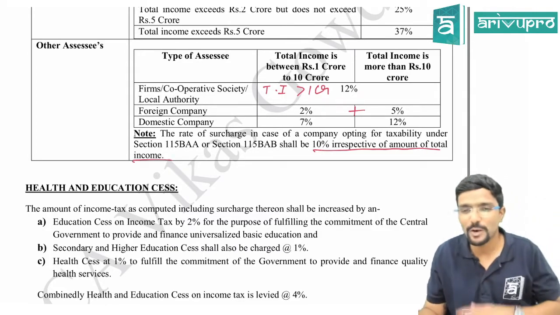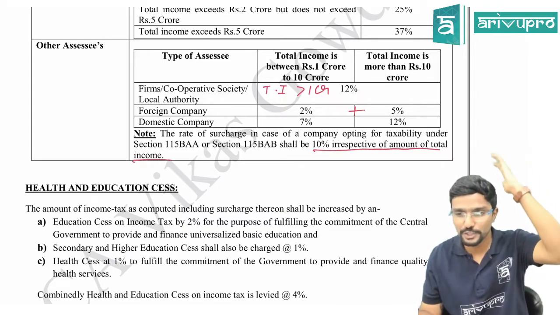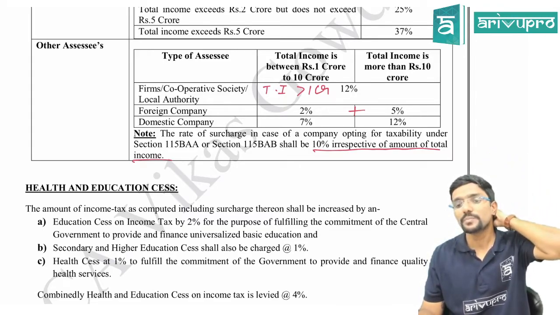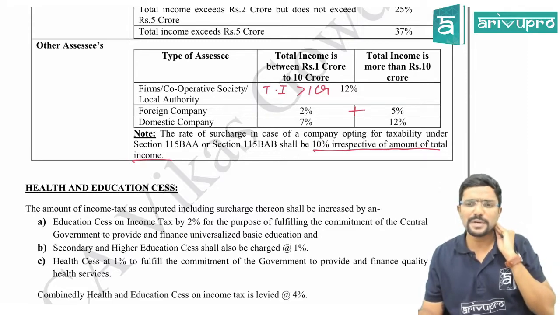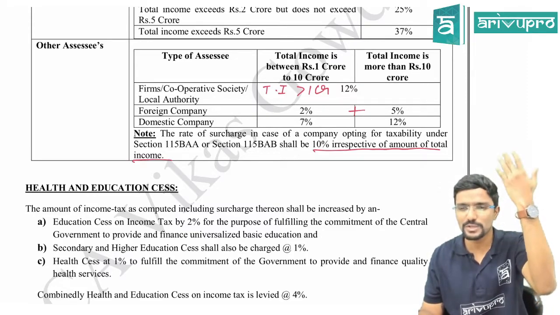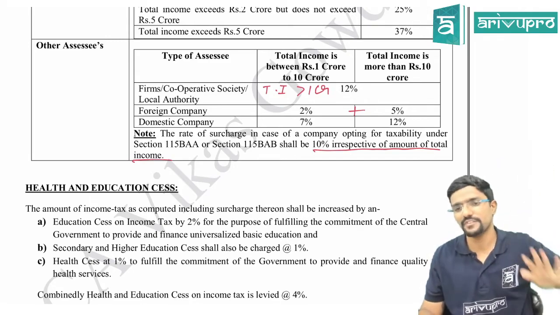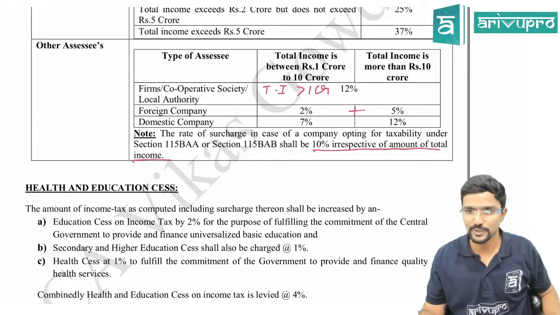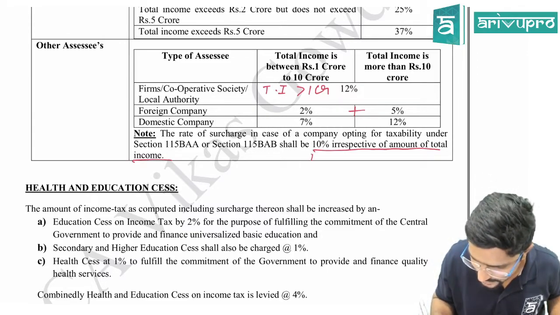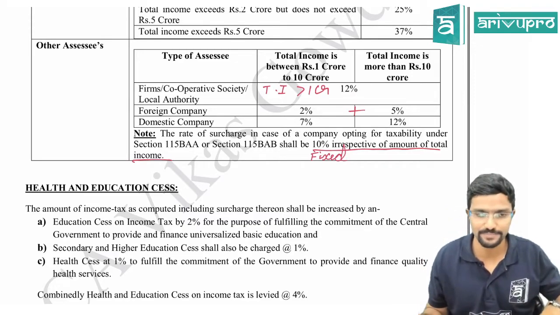If you are opting for that new scheme which we saw in the morning, 15%, 22%, then irrespective of your income, whether your income is 1 rupee, 1 crore, 10 crore, 20 crore, 100 crore, we are not bothered. Surcharge is always 10%, fixed. It is not dependent on your income, whereas in all other cases, it is dependent on your income.